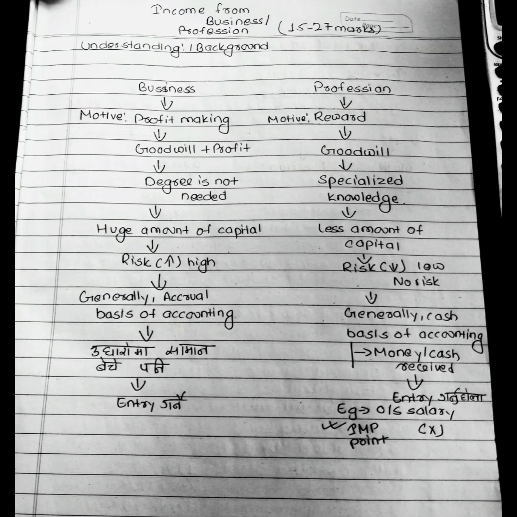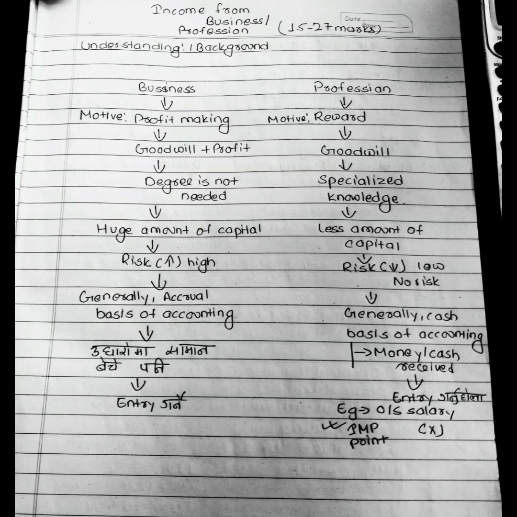So this chapter is easy, and most of the information we have already studied in other chapters, so it is going to be really easy. And this is also our last chapter of taxation in Nepal. Let's get into this video.